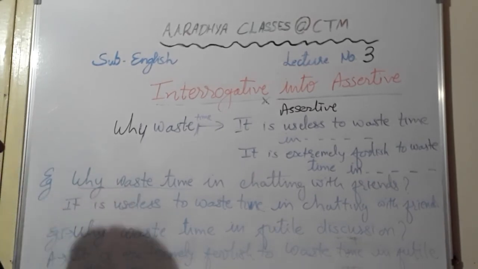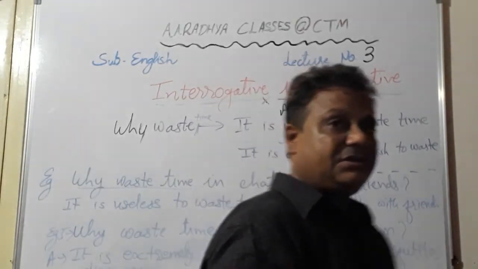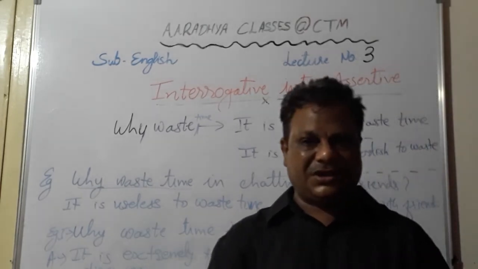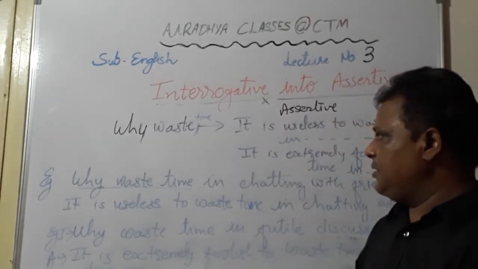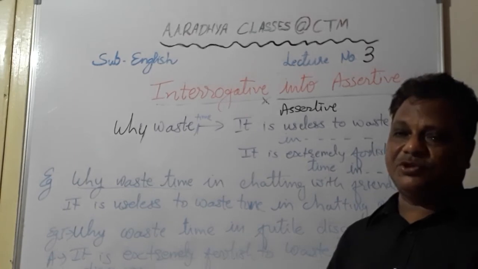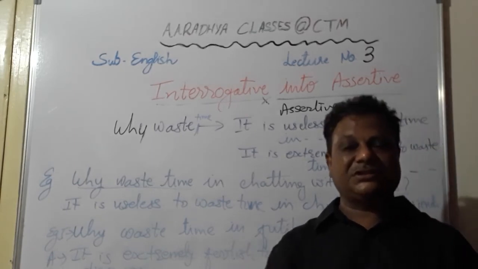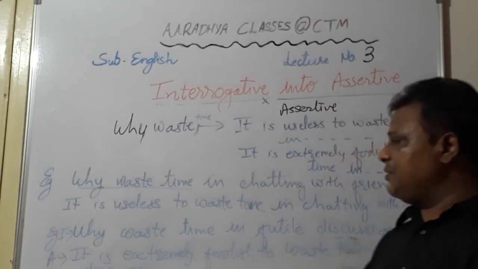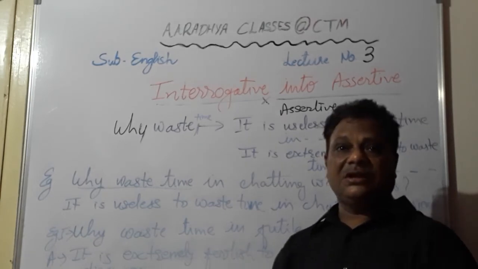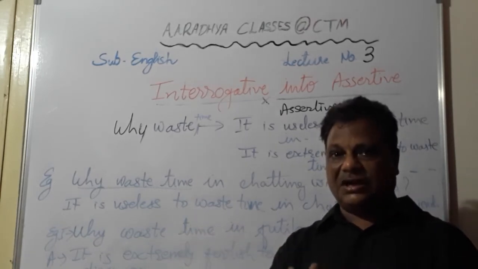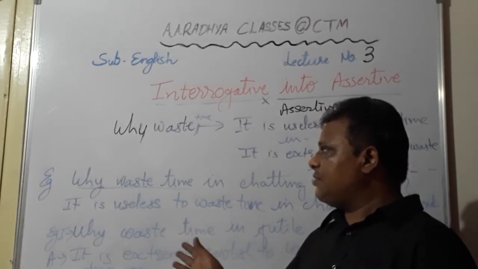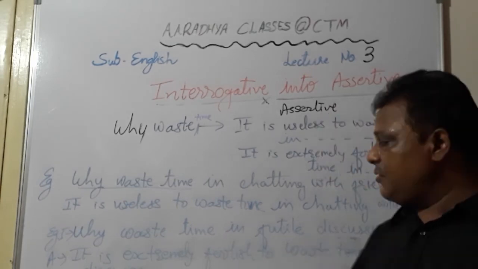Okay students, so this was the last type under this interrogative into assertive. All these different types I have bifurcated just for you. Otherwise normally the pattern is what? If the given interrogative sentence is negative, its assertive is positive, and if the given interrogative sentence is positive, its assertive is negative. So students, that rule is applicable for all types of sentences. But what I have done over here is I have separated the assertive sentence, then I have taken the who question, the what question, when question, why question, where question. All those questions I have shown you separately.